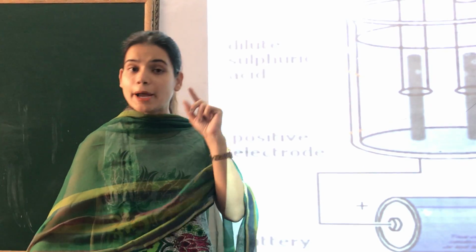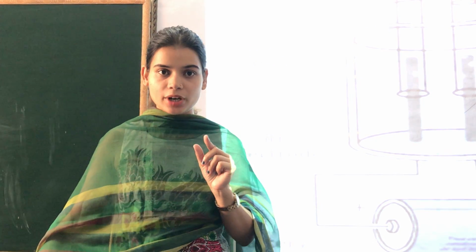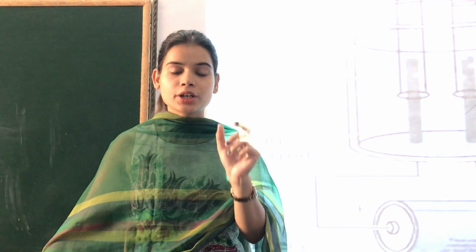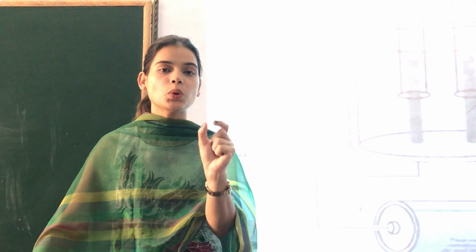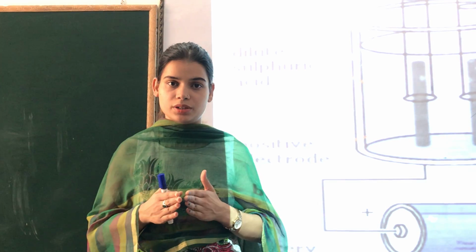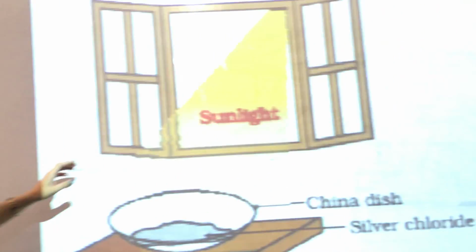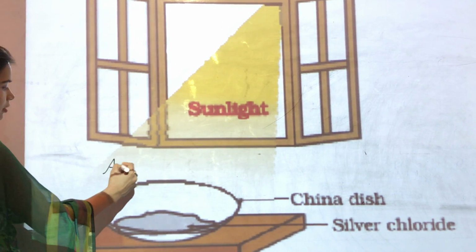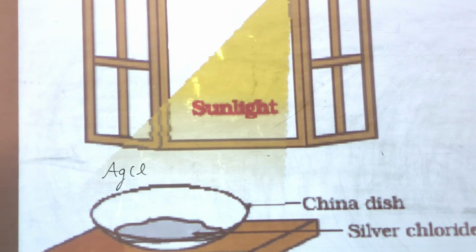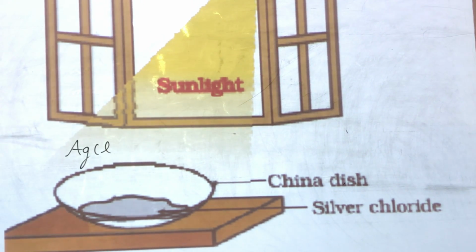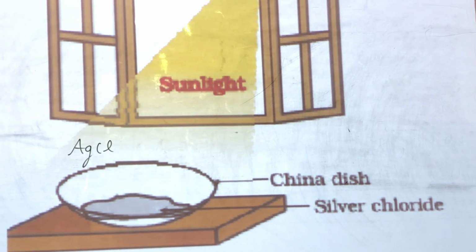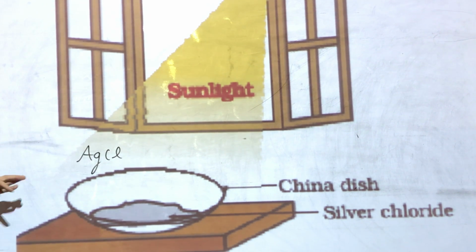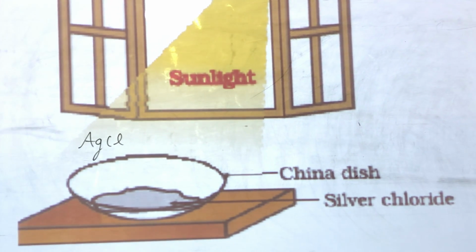What is that? By passing light. When a sufficient amount of light is given to any compound, it also generally decomposes. Let us see here. In the china dish I have taken silver chloride, that is AgCl, and I have left it exposed to the sunlight for some time. After some time I will notice a severe change in this compound AgCl.